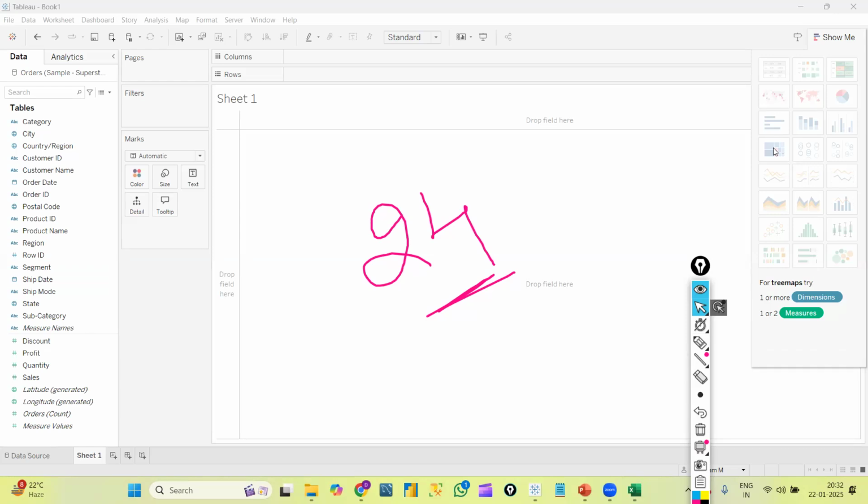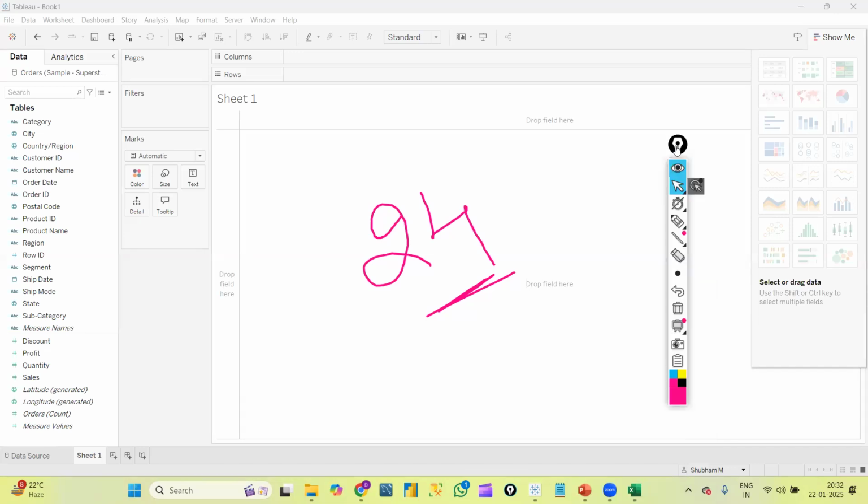That is, at least one dimension and at least one measure is required to create that graph. Like that, Tableau itself is giving us so much information and hints, right? So it is very easy to understand. No programming or coding is involved here, so we can learn Tableau very easily. Now at the top we have the columns and rows option.